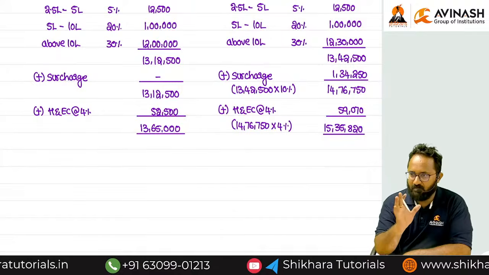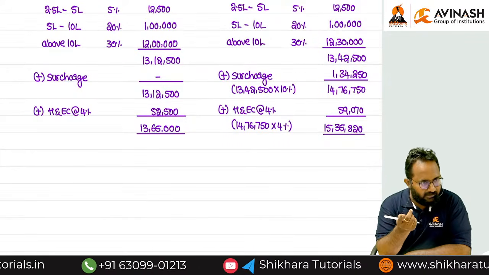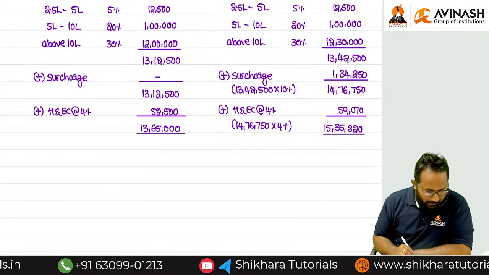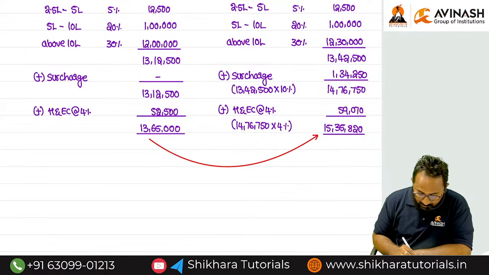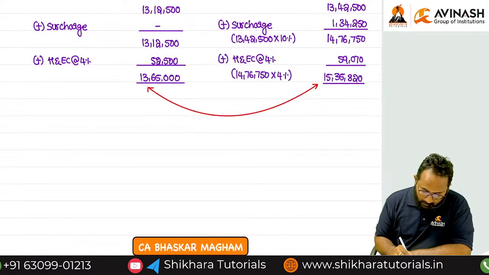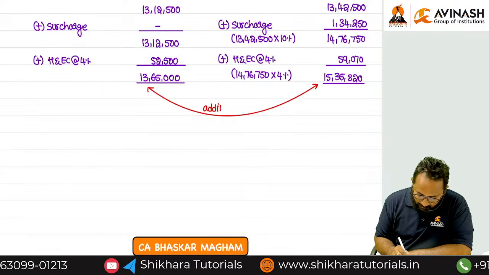Now, because of earning 1 lakh additional income, we are required to pay additional tax, including the health and education cess effect. What is that additional tax we are going to pay?